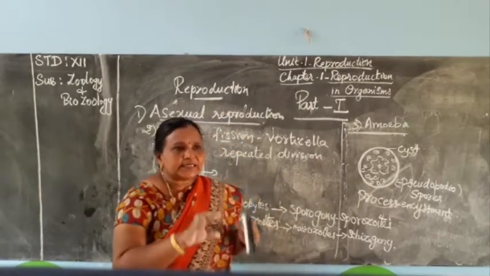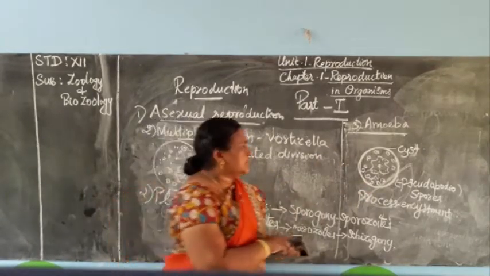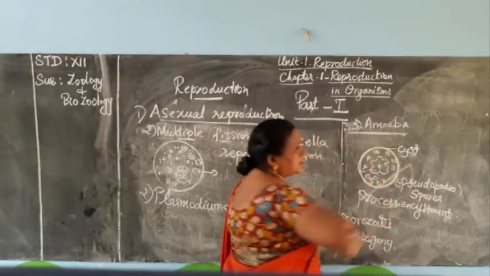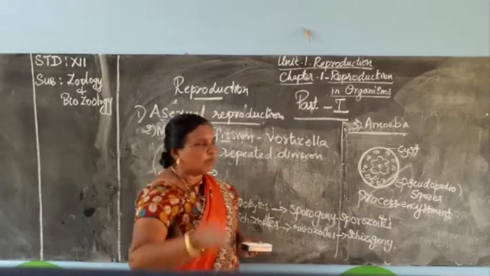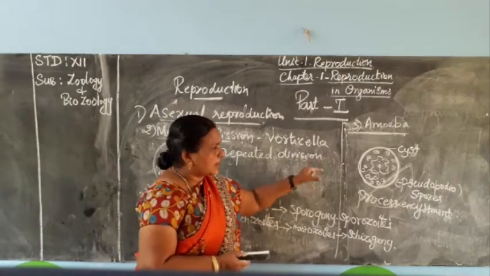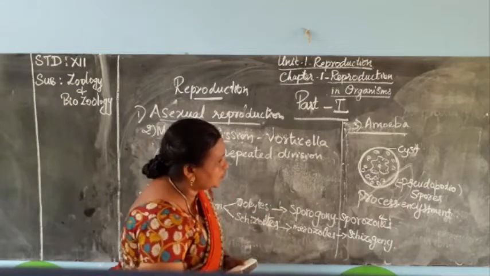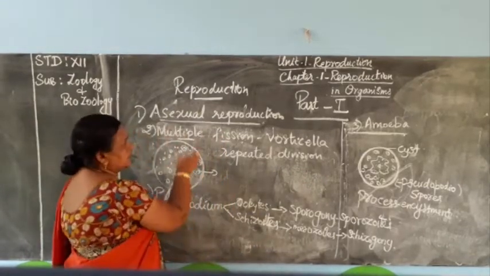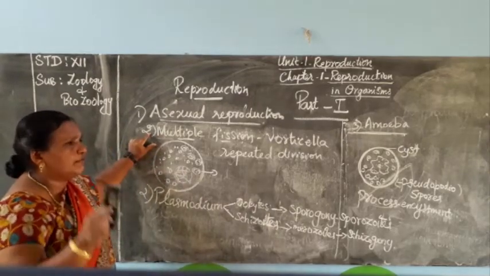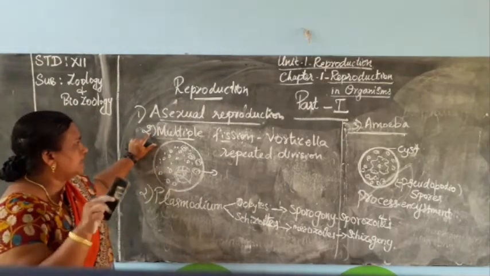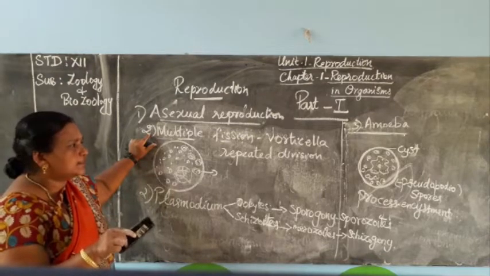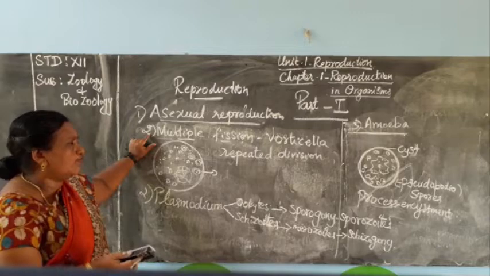pseudopodiospores. When the condition is favorable, this cyst wall will be broken and the small daughter amoebae will come out. Now we are getting more daughter amoebae by these pseudopodiospores. So three divisions are there in the fission. Binary fission is over, and afterwards multiple fission, and the third process, that is gemmule formation.